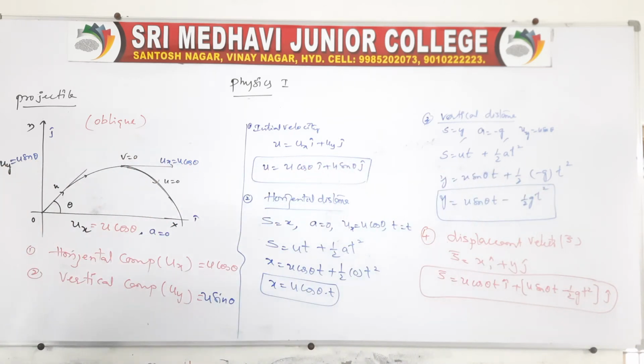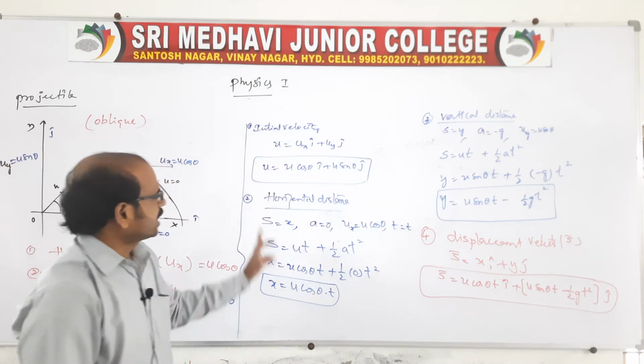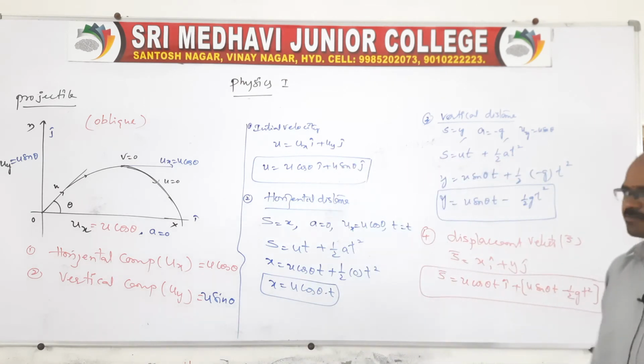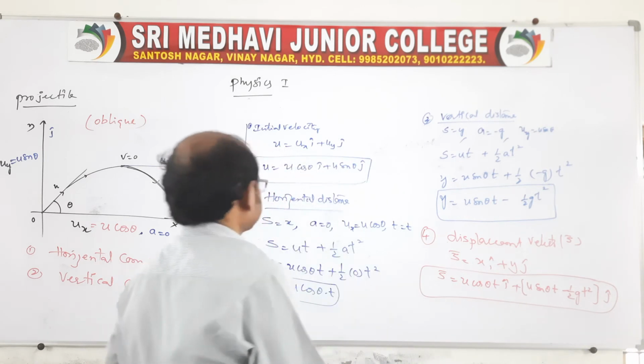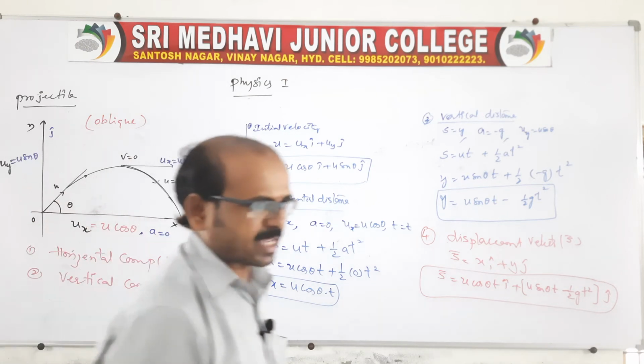Remember, in case of a projectile, these are important: we should find the initial velocity vector, the horizontal distance, the vertical distance and the displacement vector in case of projectile motion. Projectile motion, once again I am telling you, is nothing but when a body is projected in a two-dimensional plane.